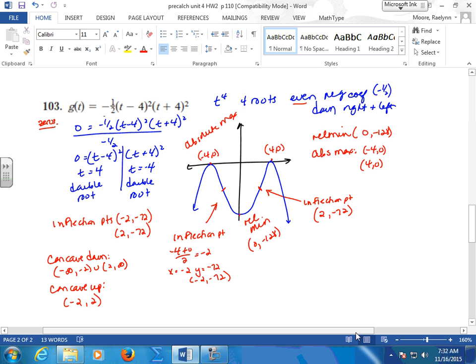If you did your t squared times your t squared, that's your t to the 4th. So t to the 4th tells me I have either up or down. I have a negative coefficient because of the -1/2. So both my ends are going down. Set them all equal to 0. There's your zeros. I have 2 double roots, and I can see them both bounce off. I can see it bounce off here and bounce off here. Okay. How far down this dips, I'm really not sure. But if I put it in my calc, I realize it dips pretty far.